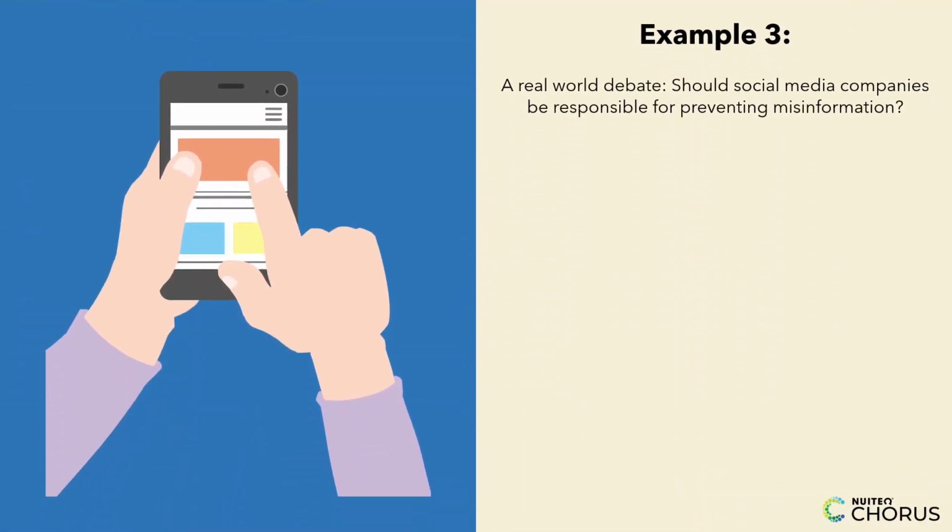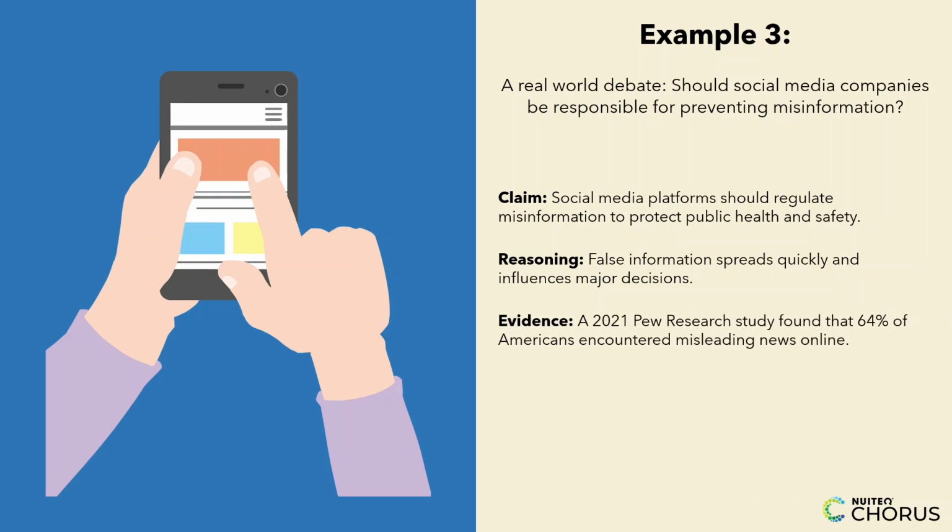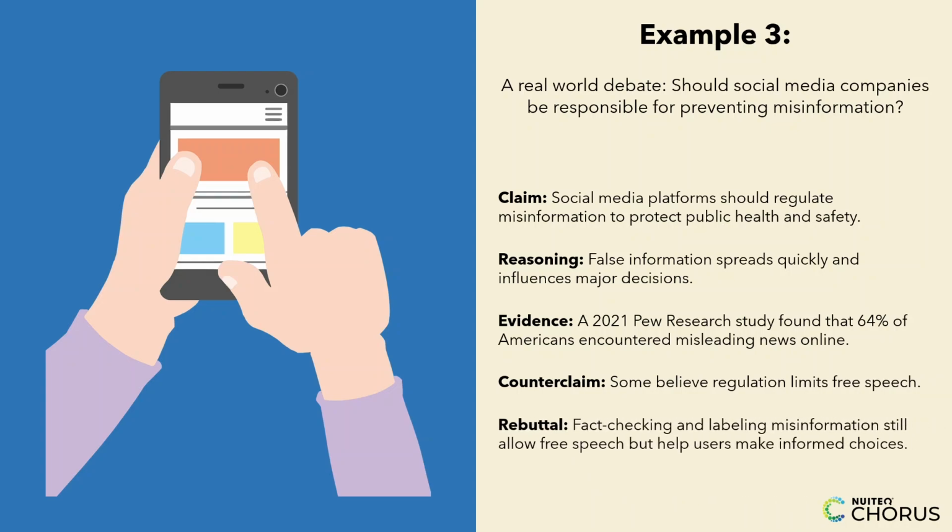Let's take a real-world debate. Should social media companies be responsible for preventing misinformation? Claim, social media platforms should regulate misinformation to protect public health and safety. Reasoning, false information spreads quickly and influences major decisions. Evidence, a 2021 Pew Research study found that 64% of Americans encountered misleading news online. Counterclaim, some believe regulation limits free speech. Rebuttal, fact-checking and labeling misinformation still allow free speech but help users make informed choices.